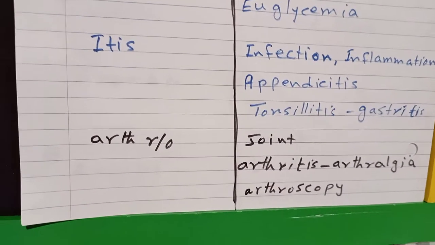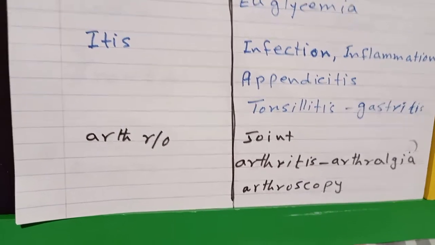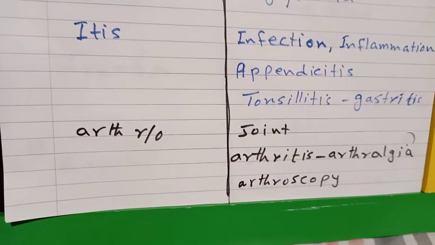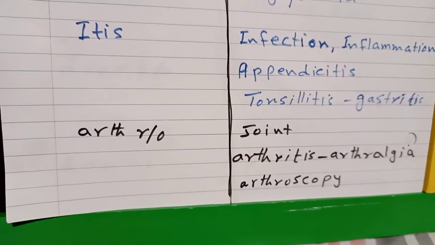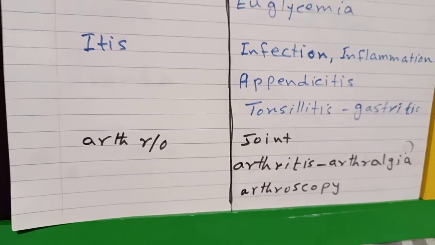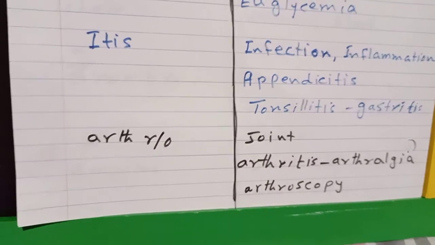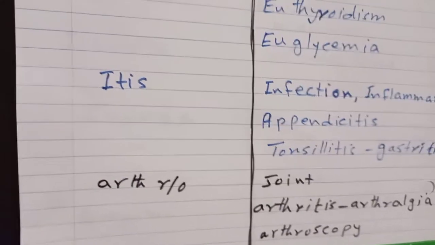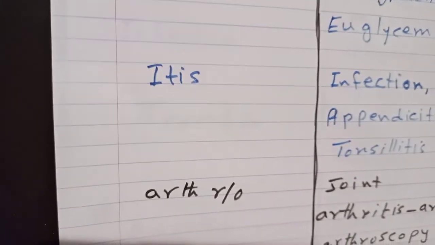Next word is arthro. Arthro is a word root which means joint. Arthritis, inflammation of the joint. Arthralgia, pain in the joint. Arthroscopy, internal visual examination of the joint.